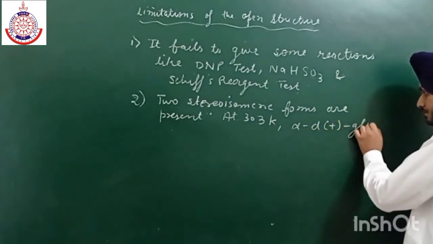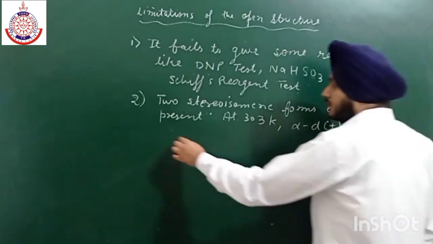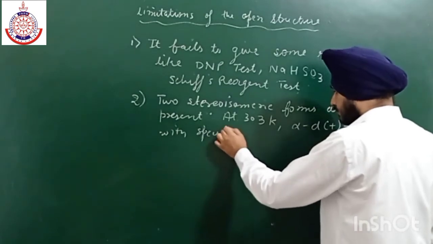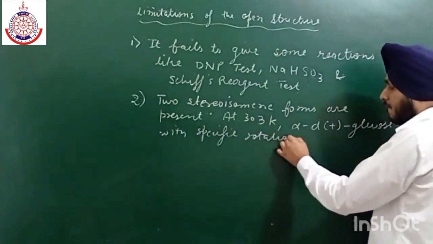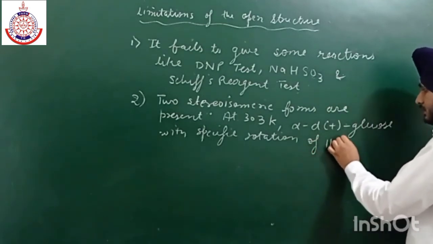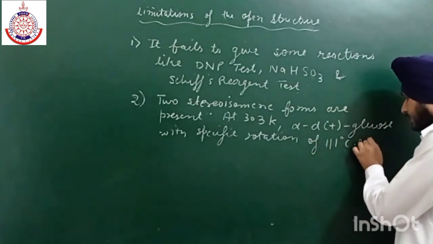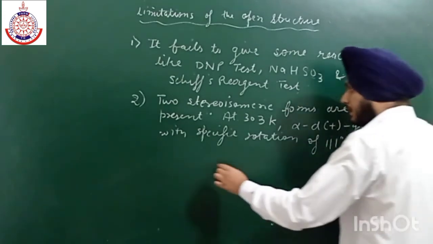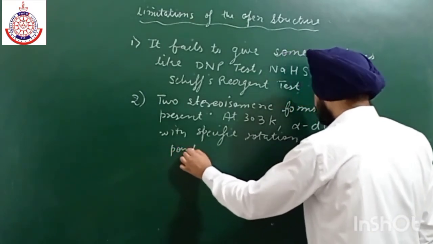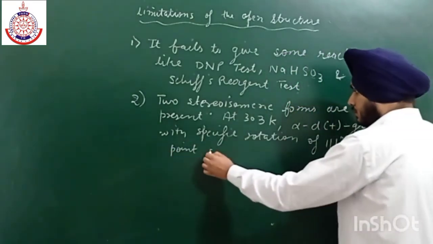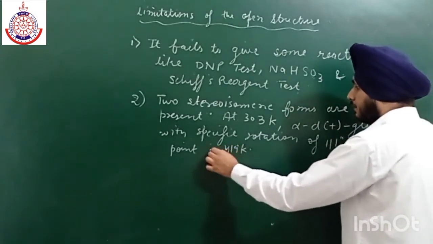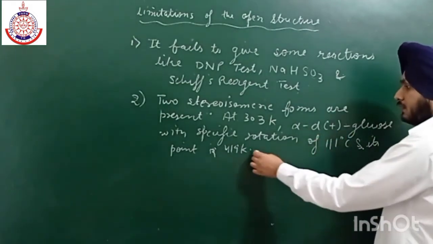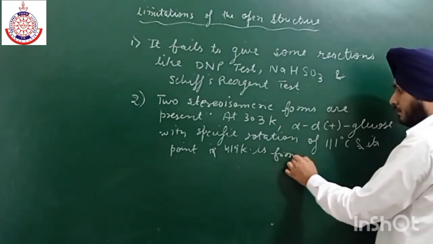Alpha D, with a specific rotation of 111 degree, and its melting point is near about 419 Kelvin. So at 303 Kelvin, alpha D glucose with this specific rotation is formed by crystallization.